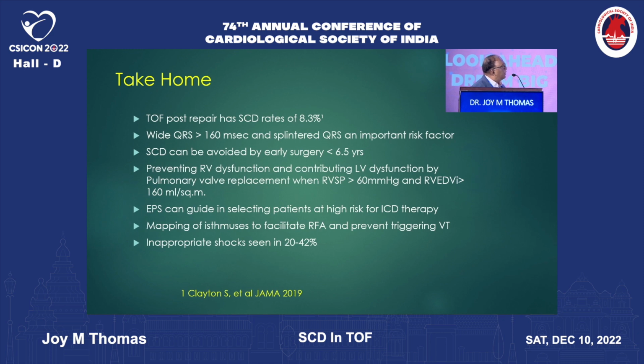Preventing RV dysfunction and the contributing LV dysfunction by pulmonary valve replacement should be done when right ventricular systolic pressure is greater than 60 millimeters of mercury and right ventricular end diastolic volume index is greater than 160 milliliters per square meter. EPS can guide in selecting patients at high risk for ICD therapy. Mapping of isthmus will facilitate RF ablation and prevent the triggers of ventricular tachycardia. Inappropriate shock, remember that inappropriate shocks are seen in 20 to 42% of patients. So thank you for your patient listening.